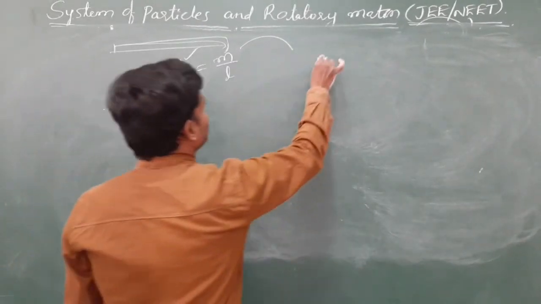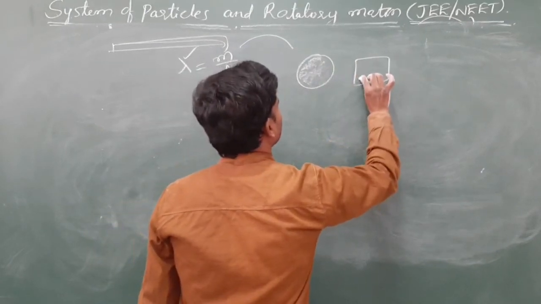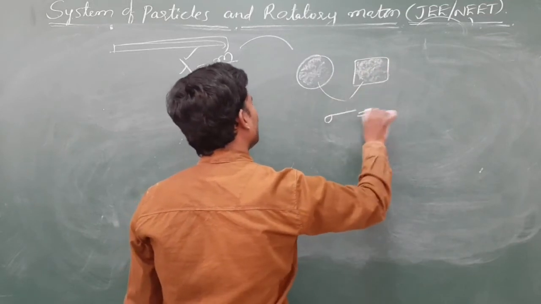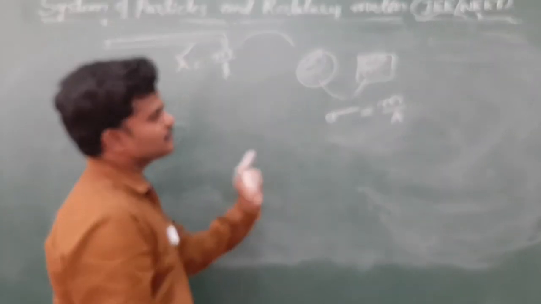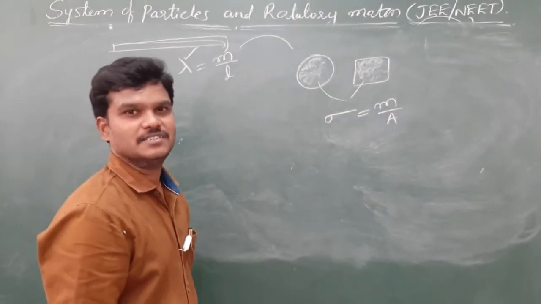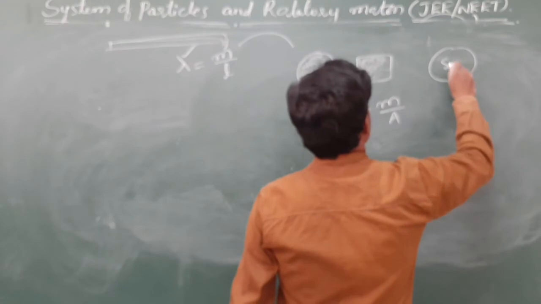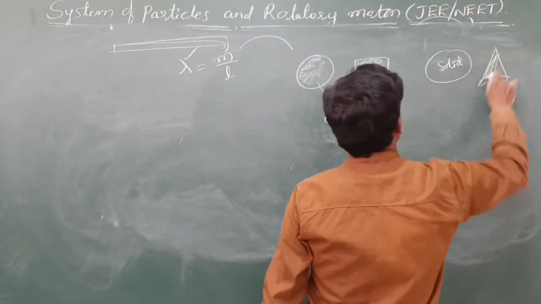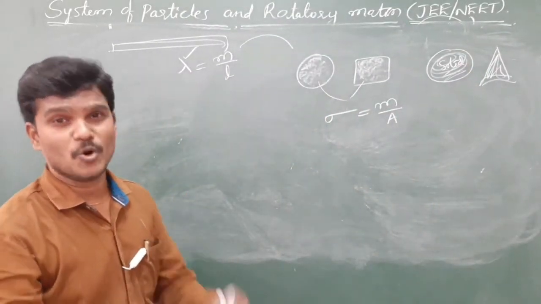For areal objects, meaning a disc or a plate, these are areal type objects. For these, use sigma, nothing but mass per area, the surface mass density. And for a solid sphere, solid cylinder, solid cone, for solid type objects, there will be a volume.